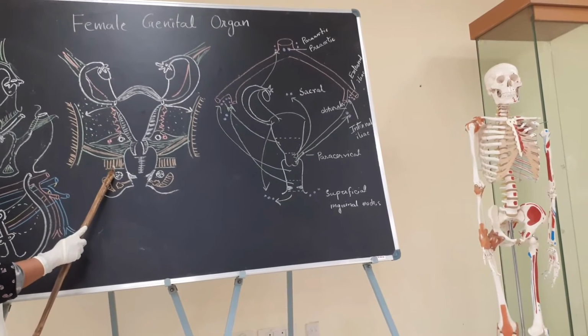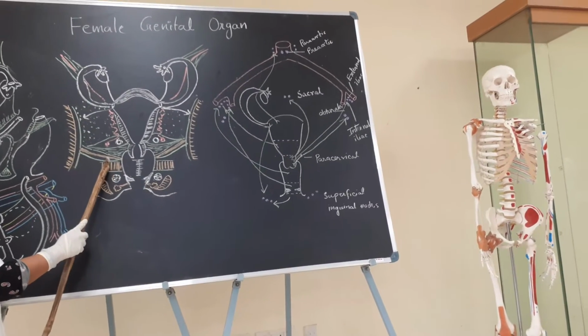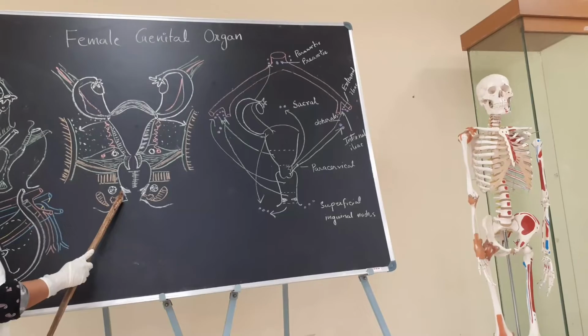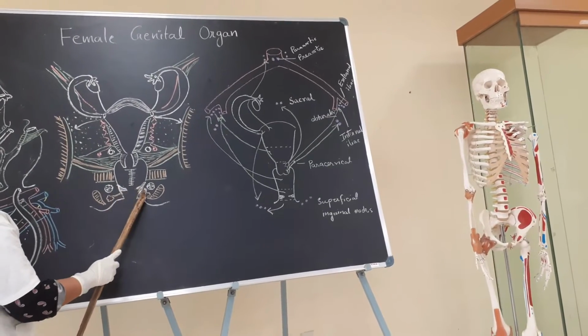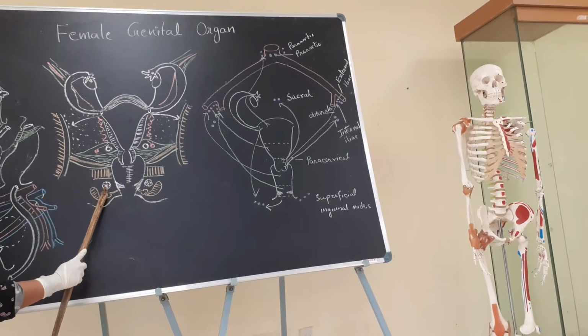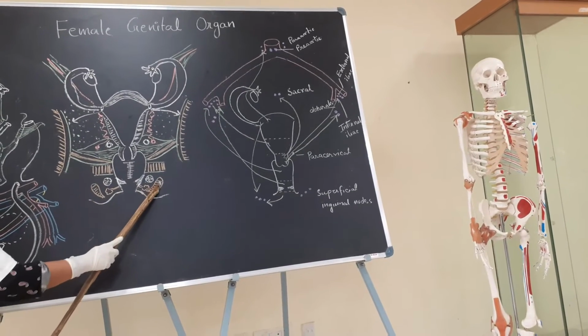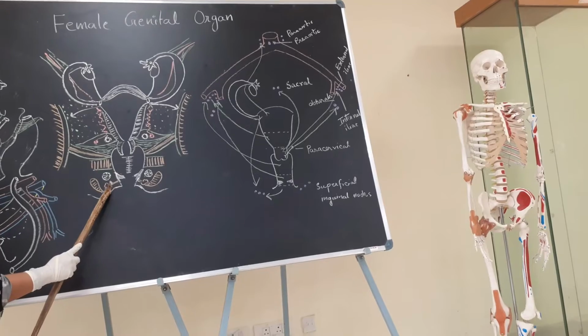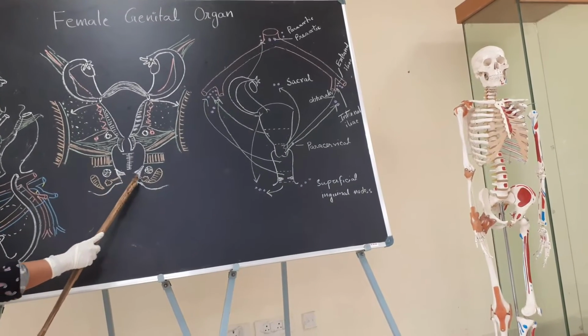Below that, the fascia covering the urogenital diaphragm, and in the inferior third, it is related with the bulb of the vestibule, bulbospongiosus muscle, and the greater and lesser vestibular glands.